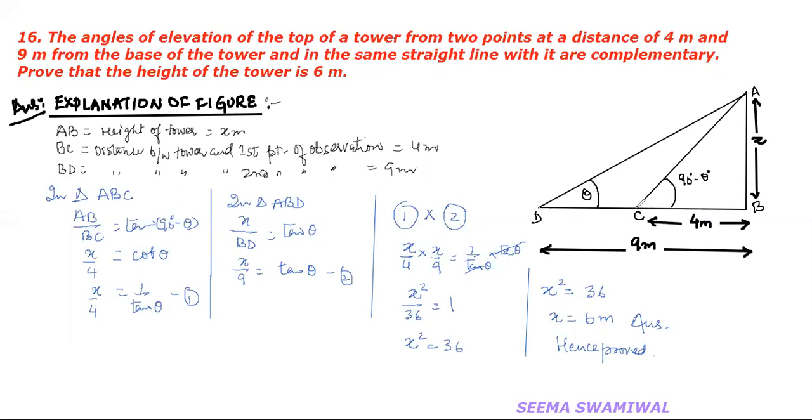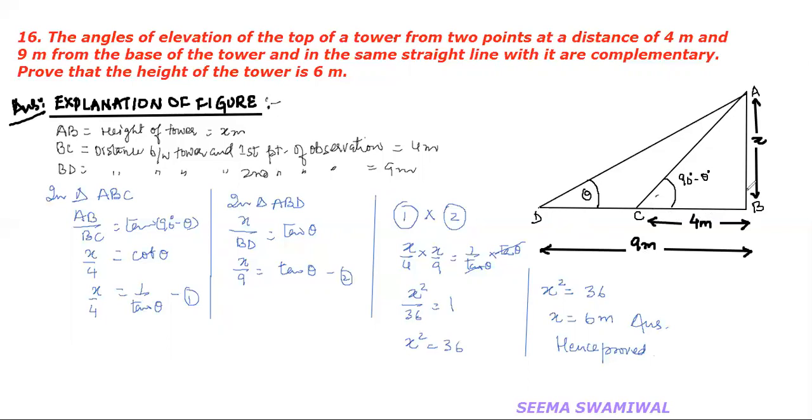Now, this is the second position. And if from here he observed, therefore, this will become the angle of elevation. He is giving us that these two angles are complementary. And we know that the sum of complementary angles is always equal to 90. So if I consider this angle as theta, this one will be 90 minus theta. And he's giving us that the first point is 9 meters away from the tower and the second point is 4 meters away from the tower.